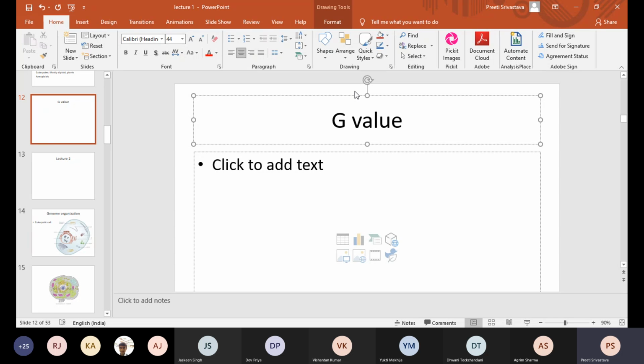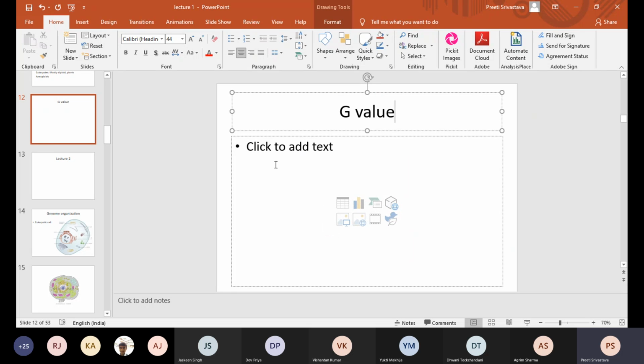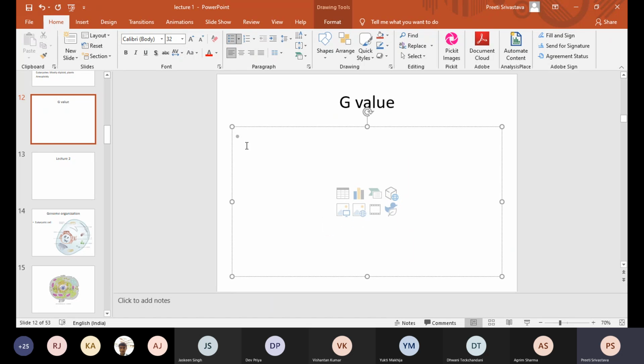Okay, so Devpriya, what you are saying is correct, that you can have a situation where a large number of genes are coding for the same function. But what we would like to say here is that the G value is constant, right? You do not have a large number of genes, you have only 20,000 genes, let's say, or in humans 25,000 genes.